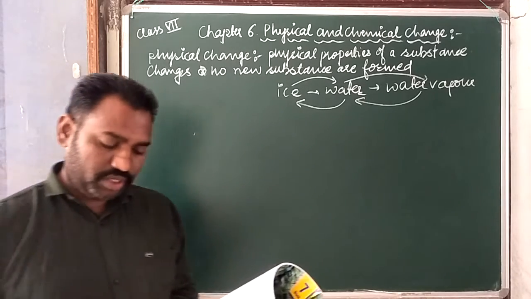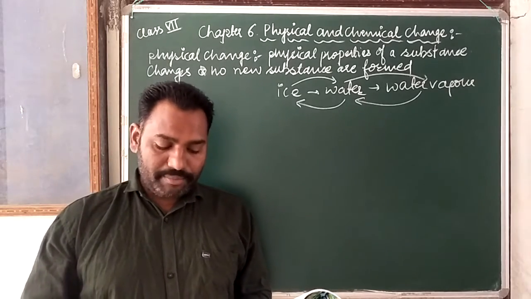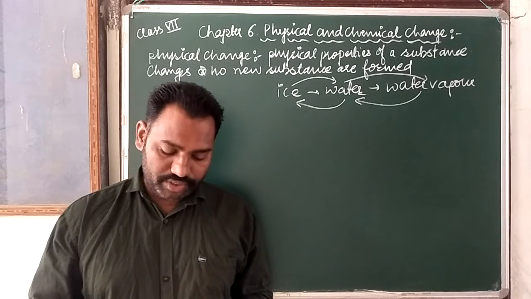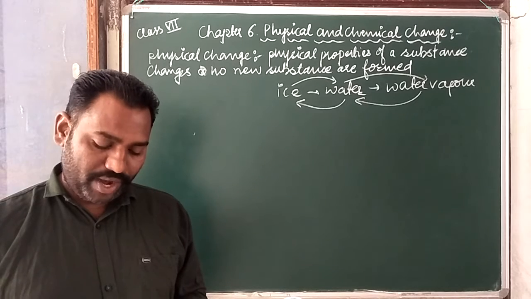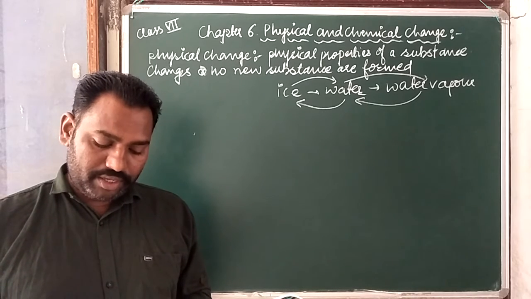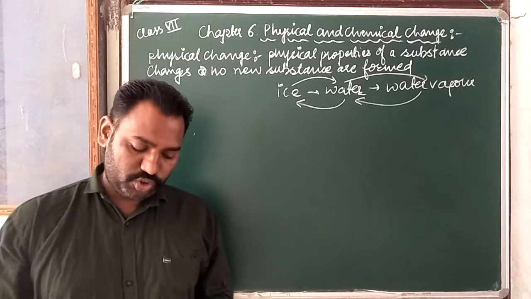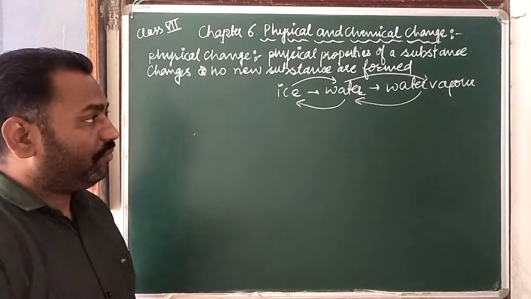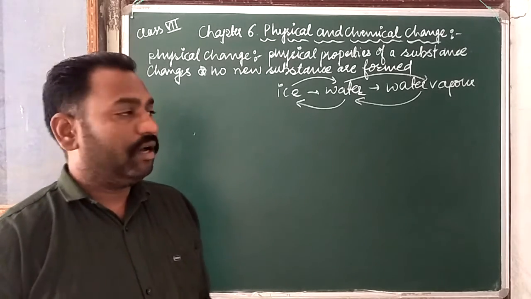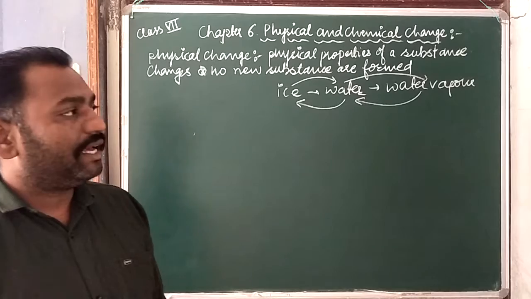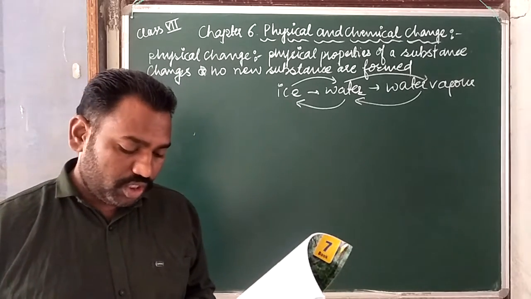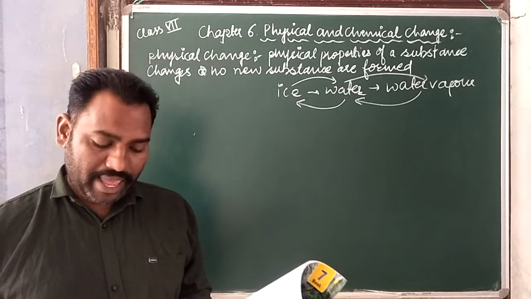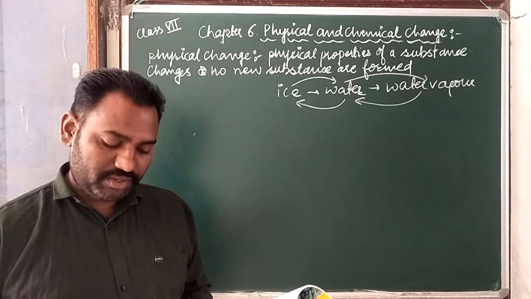We observe that the shape and size of the paper or chalk changes, but small bits of paper can be laid out in the shape of the original piece. However, they cannot be joined. The chalk dust can be wet with water, rolled into shape and dried, and we get back the chalk piece.